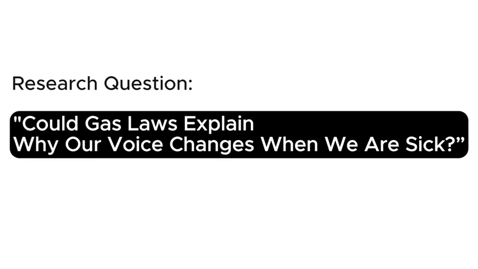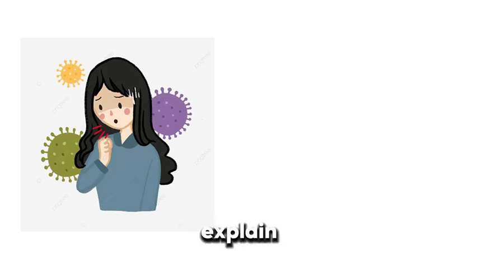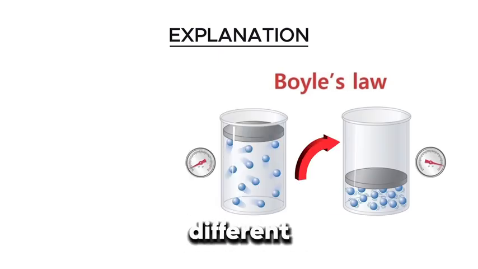And our research question is, could gas laws explain why our voice changes when we are sick? Gas laws help explain voice changes when we are sick because blocked airways reduce air volume and increase pressure, which changes airflow and affects how the vocal cords vibrate, making the voice sound different. When we are sick, our voice often sounds hoarse or different. We wanted to investigate whether gas laws explain why this happens.